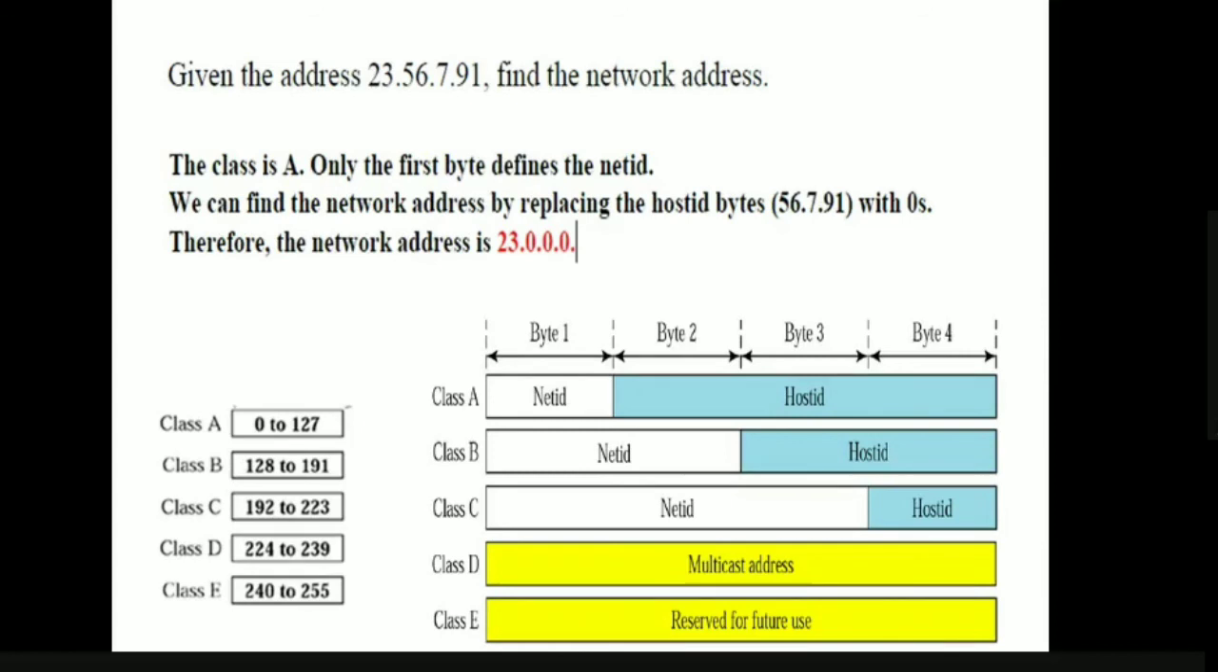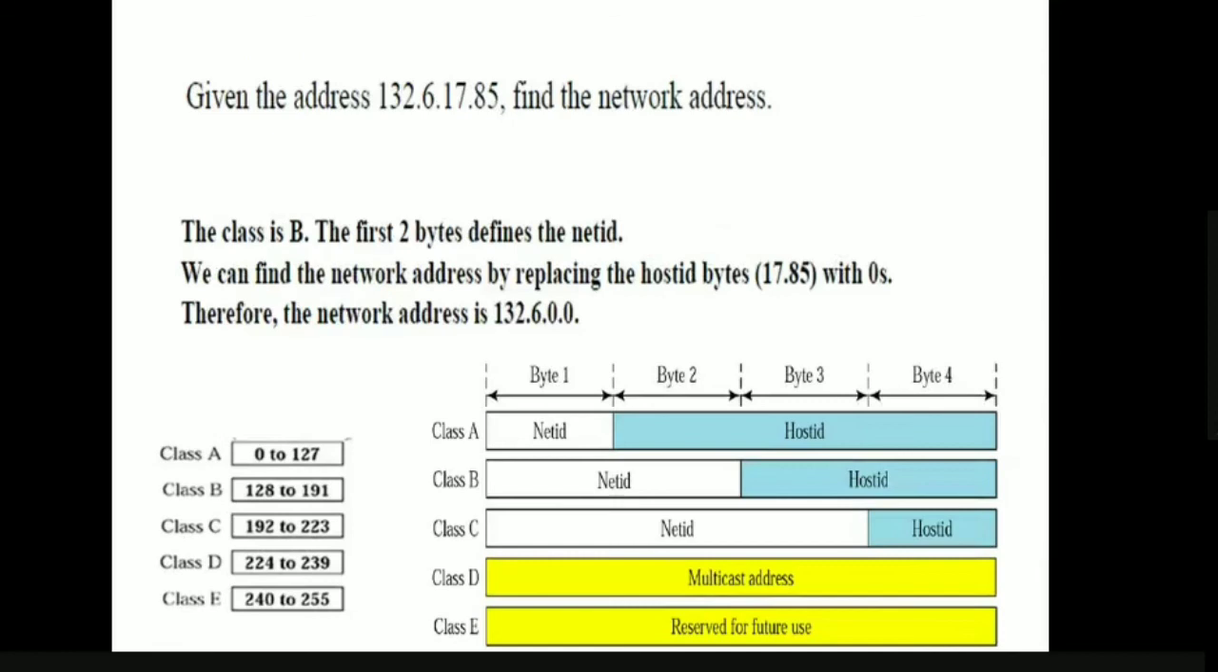So obviously, what will be the network address? Obviously, the first part will be the same. All the last three parts will be replaced with 0. Why? Because we came to know that in the network address, all the host ID parts will be 0 and only the network ID part will be specific. So here the network ID part is 23 and all the other parts we replace with 0. So this will be our network address. You understood how you can find out the network address given the IP address?